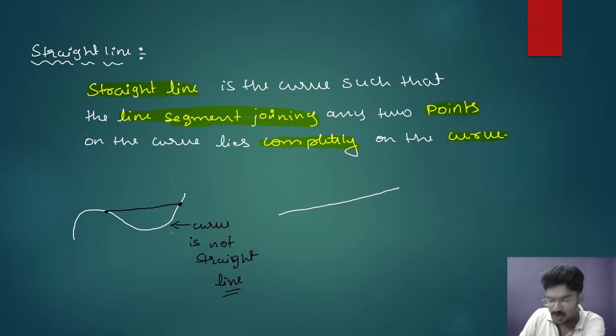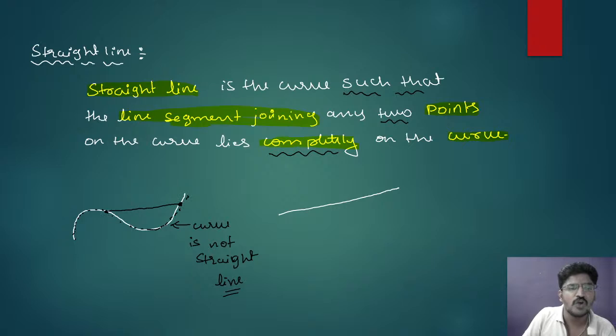Now, why is it not a straight line? You just see from the definition. Straight line is the curve such that the line segment joining any 2 points on the curve lies completely on it. That means if I take any 2 points on this curve and join them with the line segment, this line segment should lie completely on that curve. Then only we say that curve is a straight line.